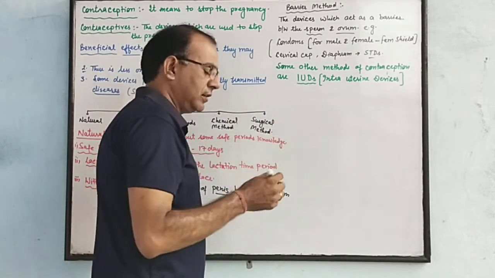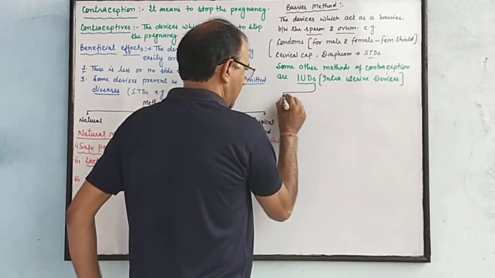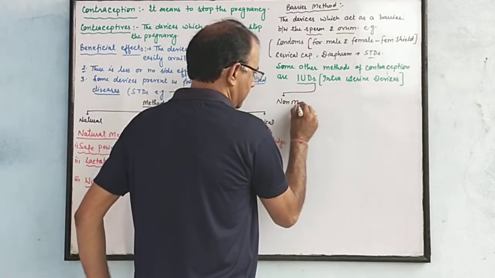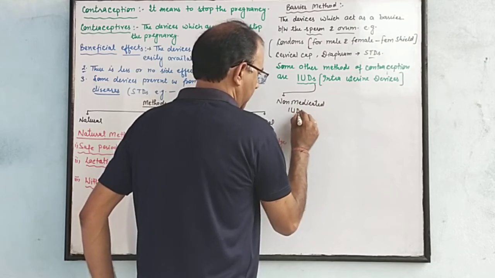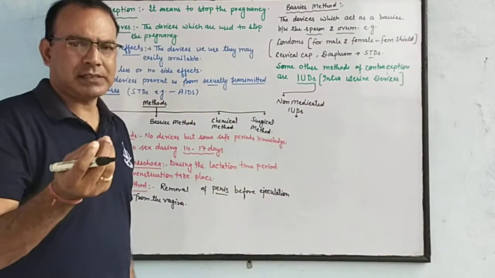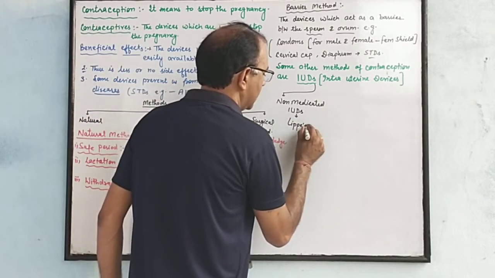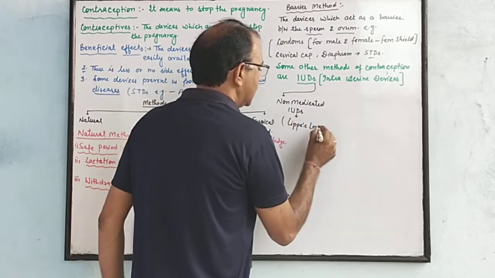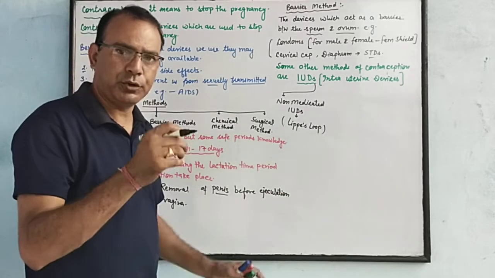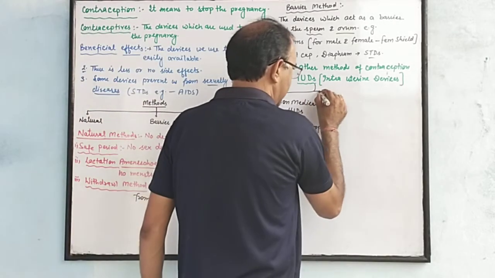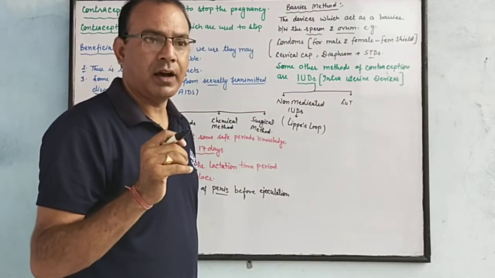IUDs are basically of three types. Non-medicated IUDs, which means there is no side effect, such as the Lippes loop. They act as a barrier method between the sperm and ovum. Non-medicated IUDs are inserted into the uterus. And the next one is copper T, meaning copper ion IUDs.